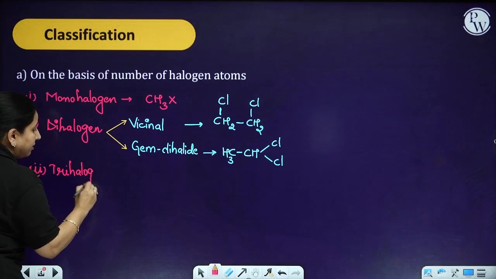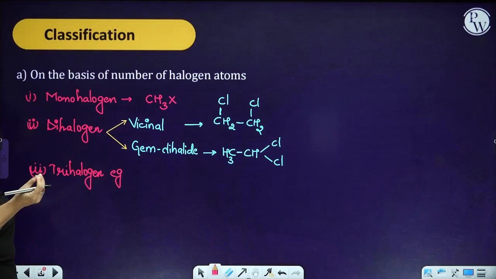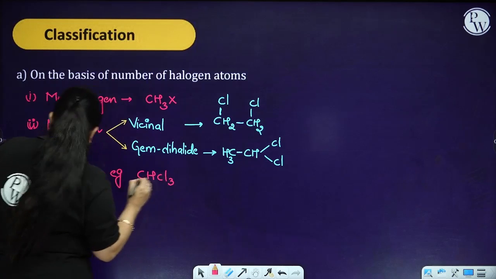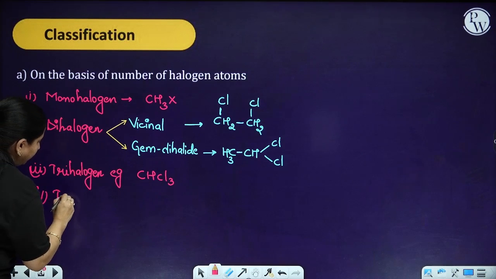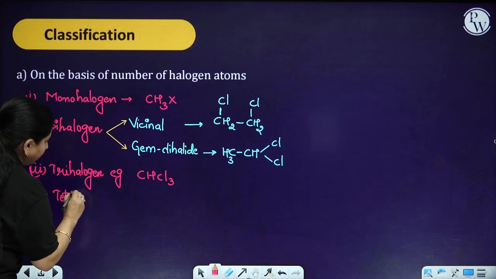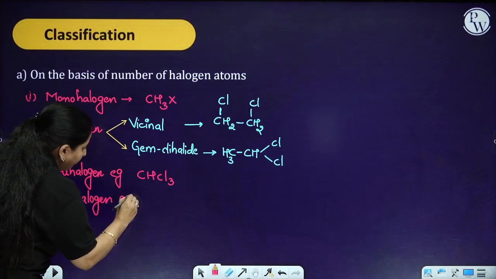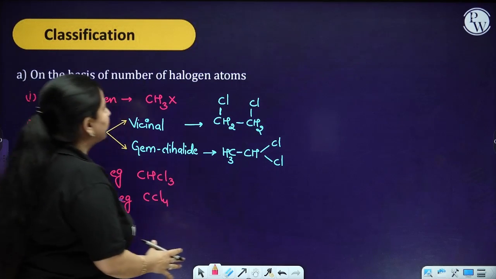Okay, moving ahead, we have trihalogen. Trihalogen means that three hydrogen atoms are being replaced over here. So in the case of trihalogen, you can have CHCl3, and the fourth one is tetrahalogen, meaning four hydrogen atoms are being replaced over here. So these are all examples of the aliphatic.